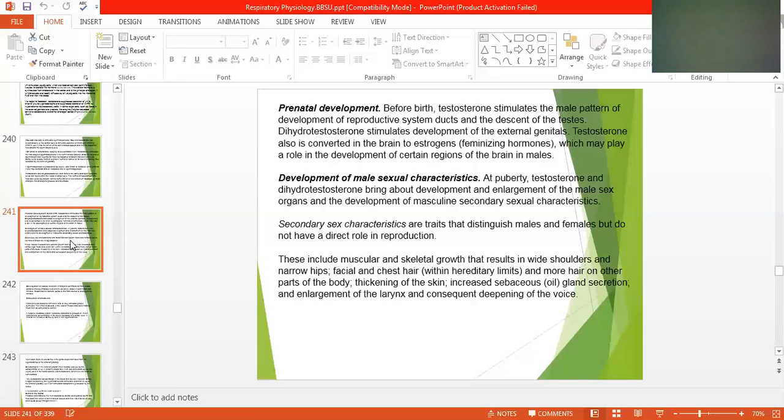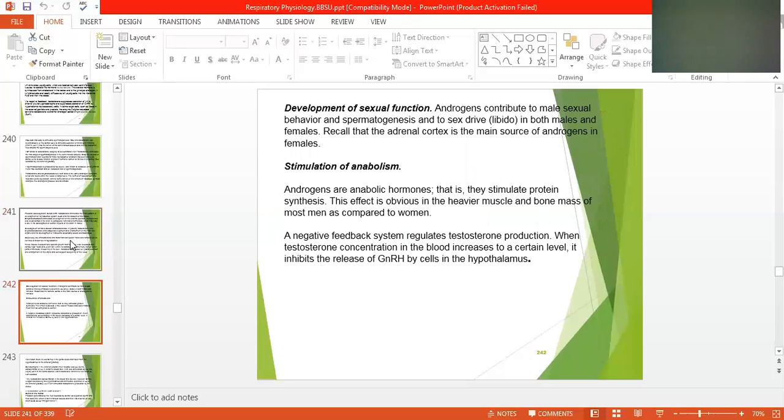These include muscular and skeletal growth that result in wide shoulders and narrow hips in male, facial and chest hair with hereditary limits in male, and more hair on other parts of the body. Thickening of the skin: male skin is more thickened than female. Sebaceous gland, oil gland, secretion, and enlargement of the larynx, and consequently deepening of the voice, meaning heavy voice in male and soft voice in female.